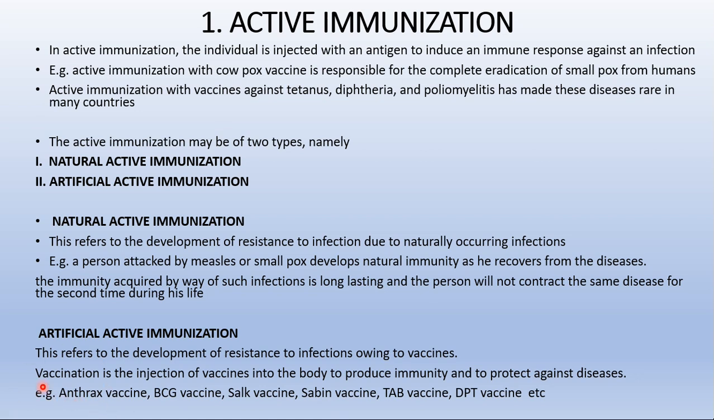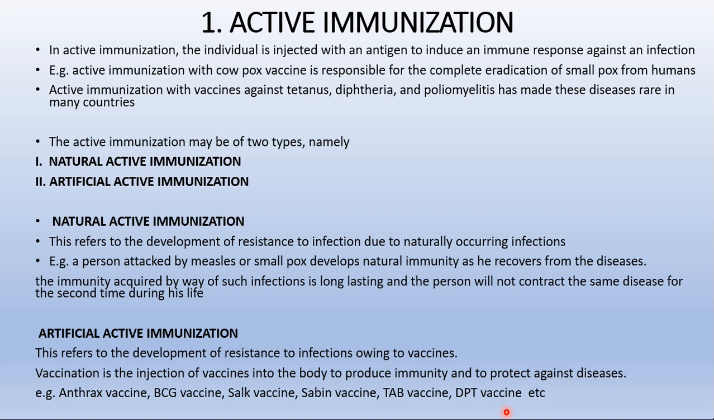Here, these are used against a disease called anthrax. Then the BCG vaccine, the full form of BCG is Bacillus Calmette and Guerin, and this gives immunization against TB, that is tuberculosis. In the same manner, the Salk vaccine and Sabin vaccine are mainly given to prevent polio, and the TAB vaccine is mainly used in the prophylaxis of Salmonella typhi, that is typhoid fever.